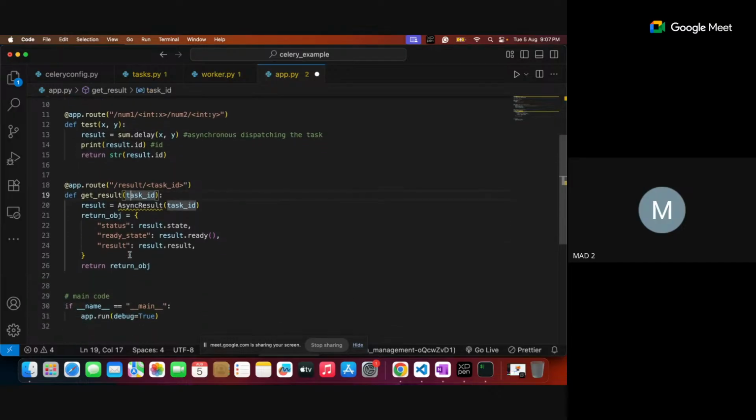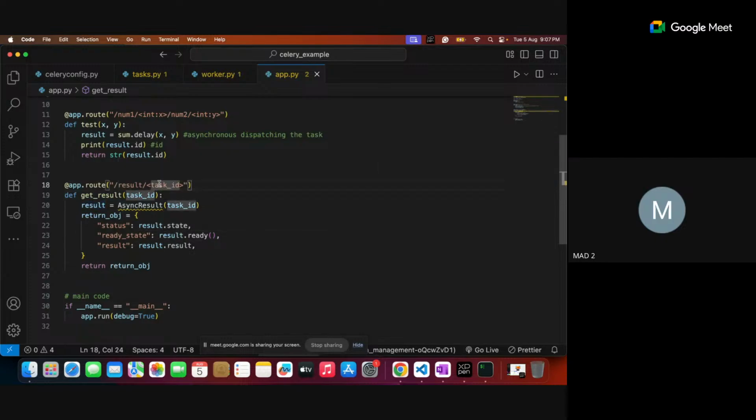Similar lines, another one is there. I did not call hello world because I don't want to call many functions here. So here I'm writing one more function, get_result.